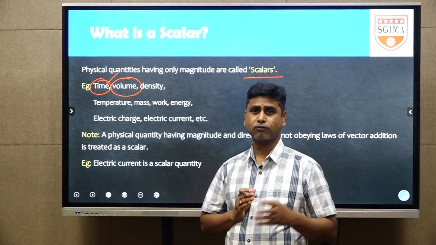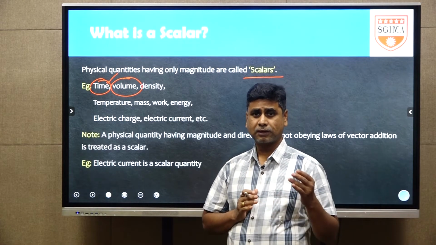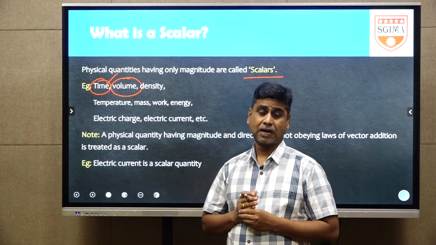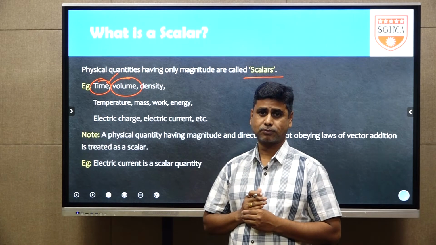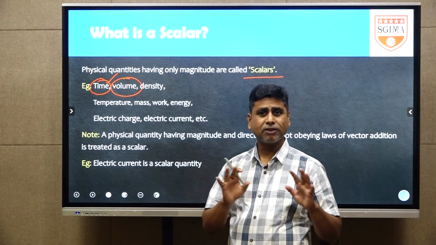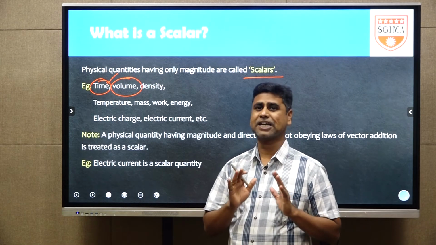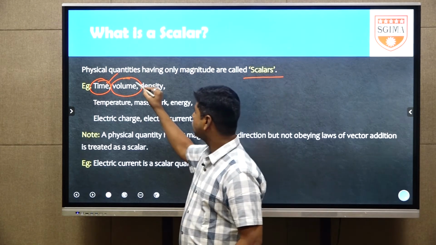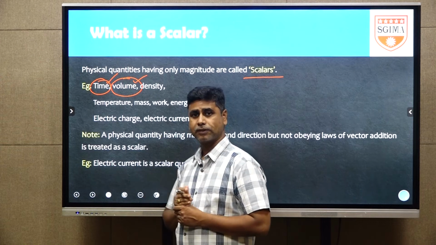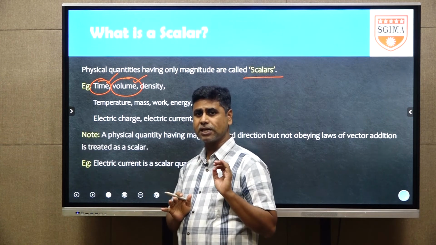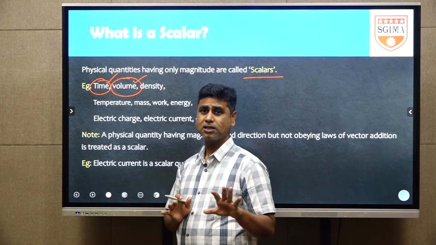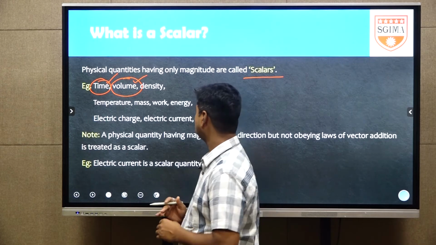For example, volume of the body equal to 10 meter cube or 10 centimeter cube. But this volume does not have any specific direction, it has only magnitude. That is why volume is also a scalar quantity.